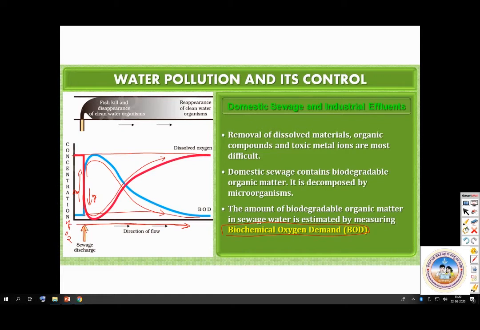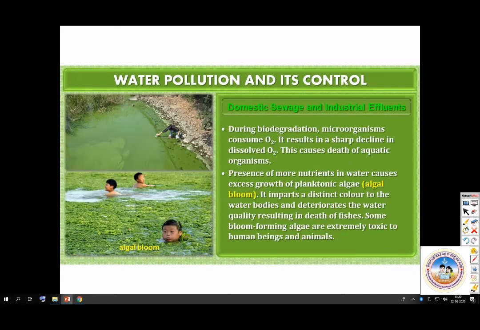Then domestic sewage and industrial effluent. So what happens? During biodegradation, microorganisms will consume oxygen. This results in a sharp decline in dissolved oxygen, which causes death of aquatic organisms. Remember this. Presence of more nutrients in water causes excessive growth of planktonic algae. That is, algal bloom will take place. It imparts a distinct color to water bodies and deteriorates the water quality, resulting in the death of fish. Some bloom forming algae are extremely toxic to human beings and animals.